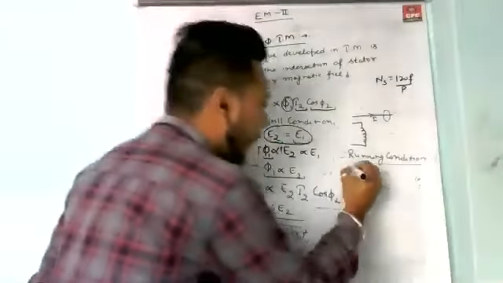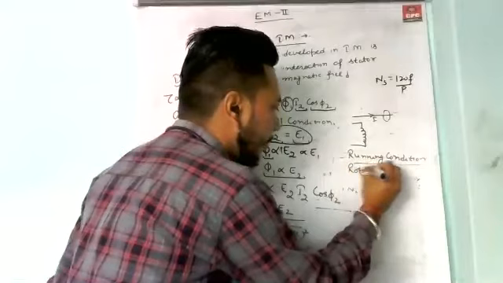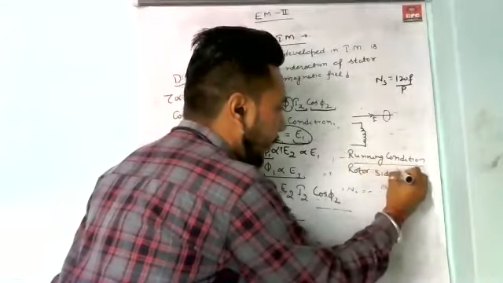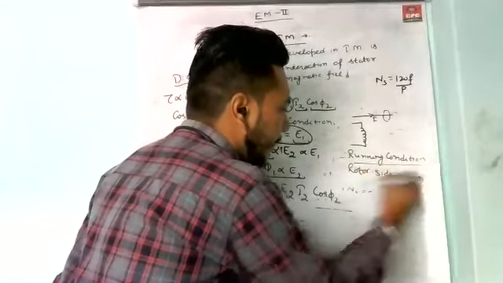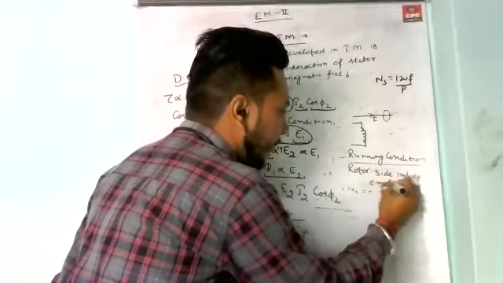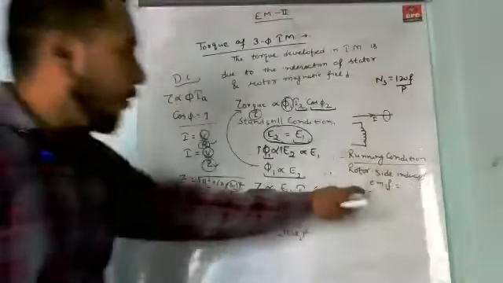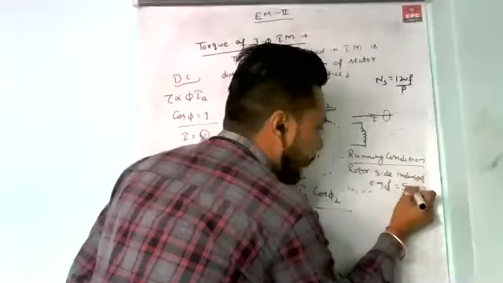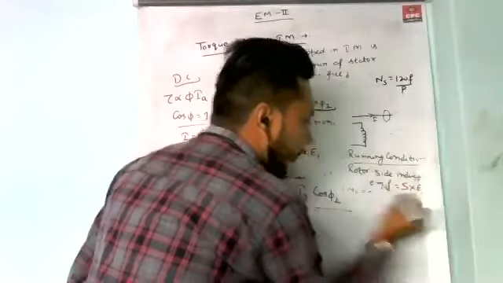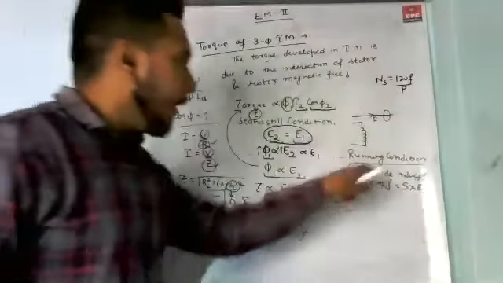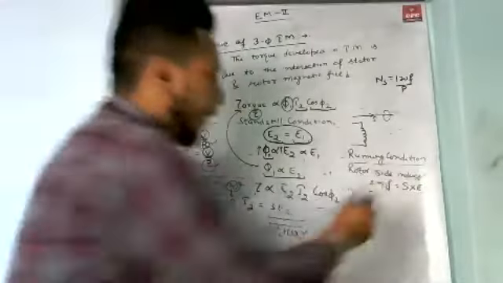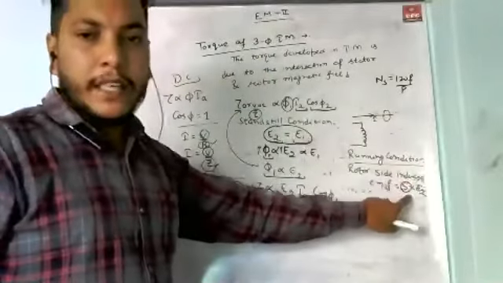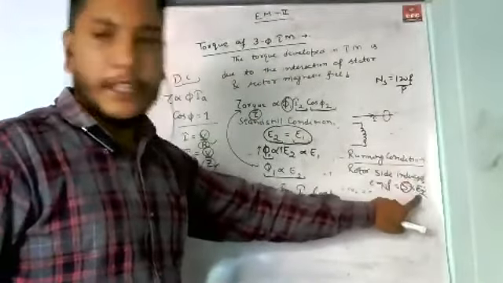So the rotor side induced EMF is nothing but S into E2. Again, at running condition, the slip exists. That's why I multiply S with E2.